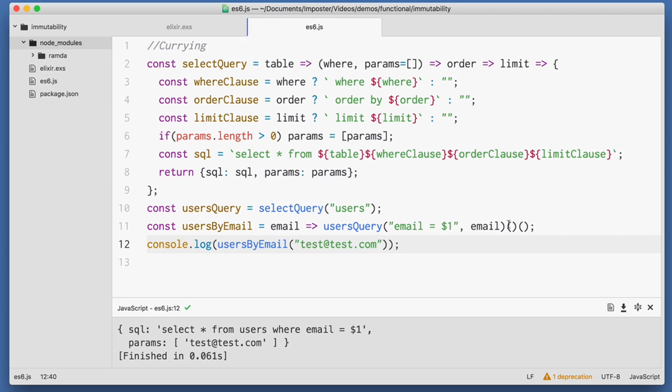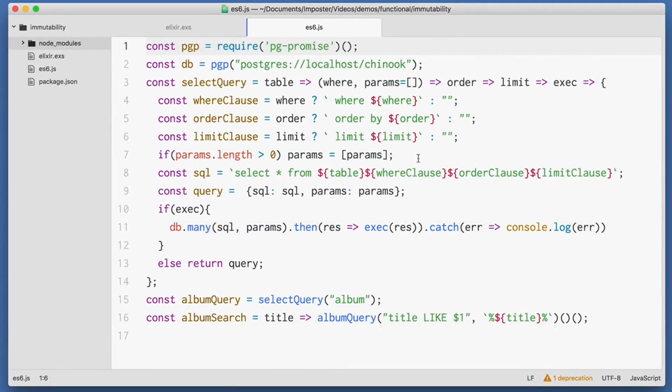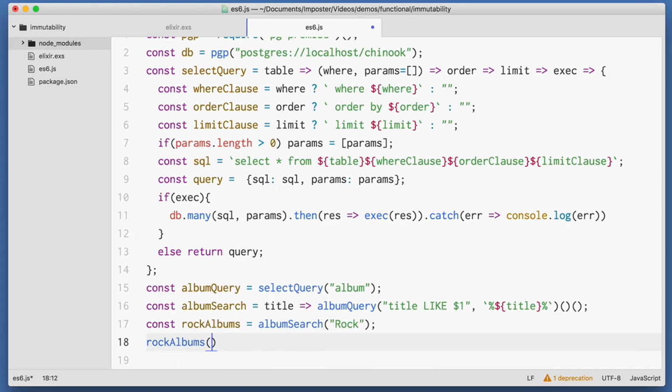Let's round this out by plugging in PG Promise and actually querying some data to see if it works. I'll be using the Chinook test database for this. I'll change this up a little bit by passing in an exec callback. If exec is passed in, then I'll run the query that we just generated using PG Promise. Using this, if I wanted to take a look at all the rock albums, I can just build up, using partial application, an album query, and then an album search that builds on top of an album query, and then I can create something called, let's say, rock albums, where I do an album search for the term rock. If I want to use this, I just need to invoke it.